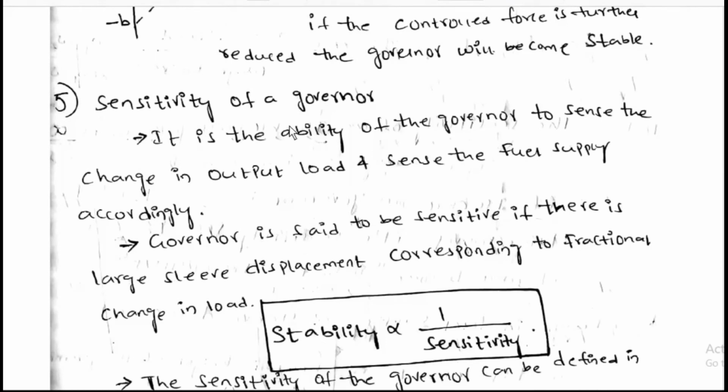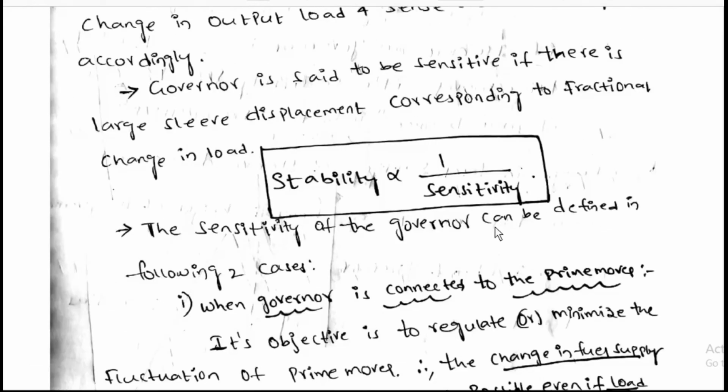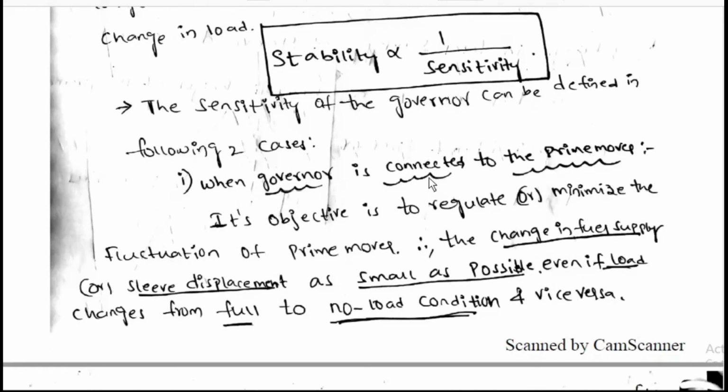Sensitivity of governors: it is the ability of governor to sense the change in output load and adjust the fuel supply accordingly. Governor is said to be sensitive if there is large sleeve displacement corresponding to fractional change in load. Stability is inversely proportional to sensitivity. The sensitivity of governor can be defined in the following two cases. When governor is connected to prime mover, its objective is to regulate or minimize the fluctuation of prime mover. Therefore, change in fuel supply or sleeve displacement should be as small as possible, even if load changes from full to no load.